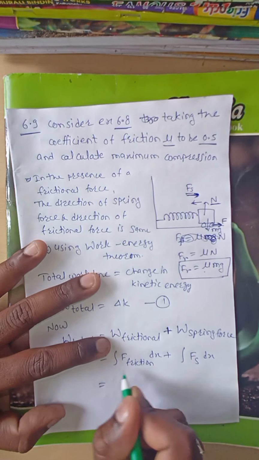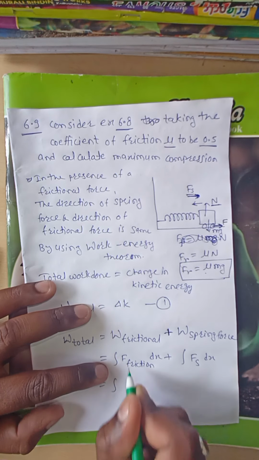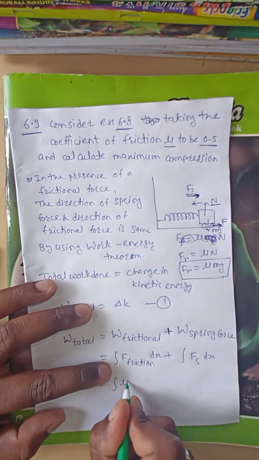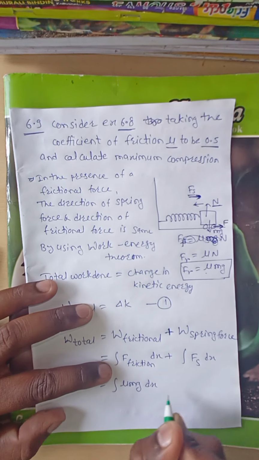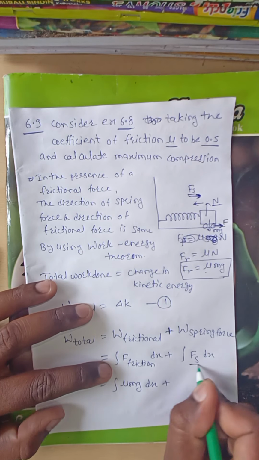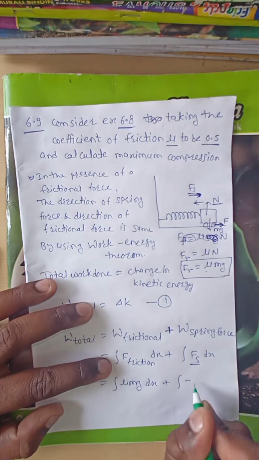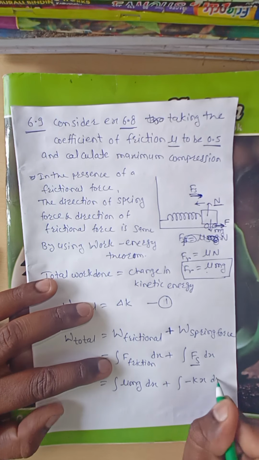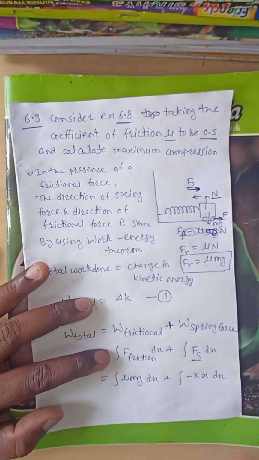The frictional force is mu mg, so mu mg dx, plus the spring force, which is minus k x dx. Since mu mg is constant, we get the integration of dx, plus minus k, a constant, times the integration of x dx. The integration of dx, the integration and differentiation cancel, leaving only x.